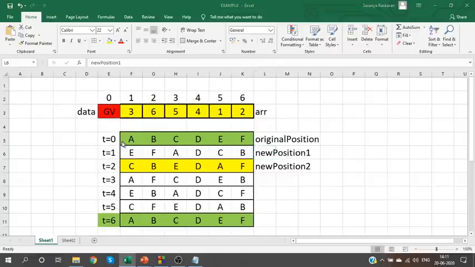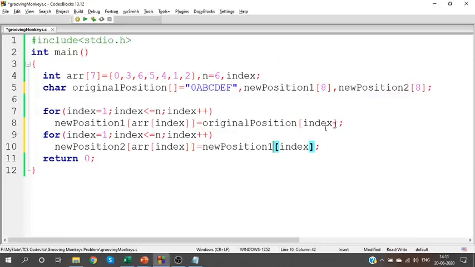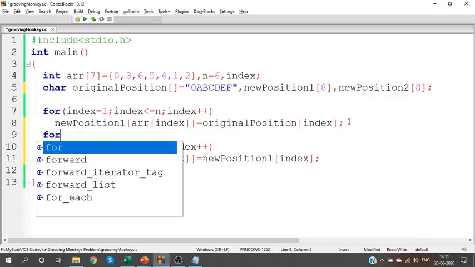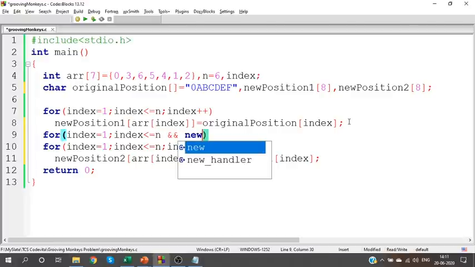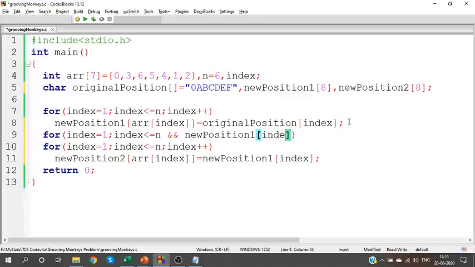Otherwise, continue with the operation. So after changing it, I'm going to check from 1 till n whether new position 1 has values the same as the original position.